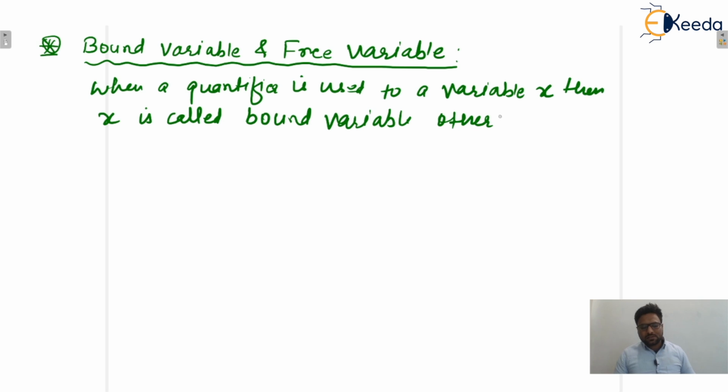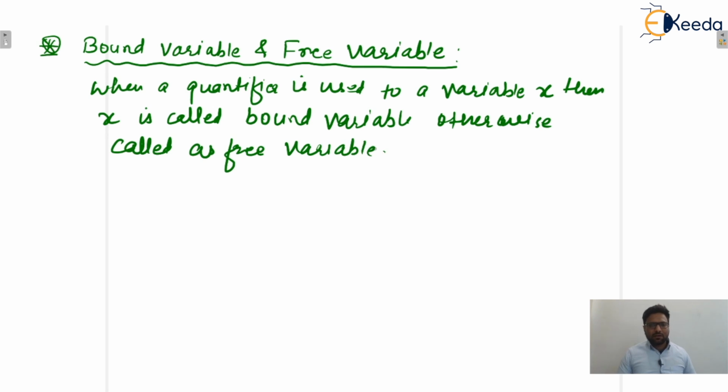Otherwise, it is called a free variable, isn't it? So we can say that when a quantifier is applied to a variable, then that variable is known as a bound variable. Otherwise, that is known as a free variable.